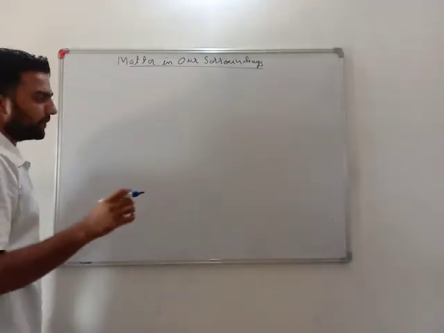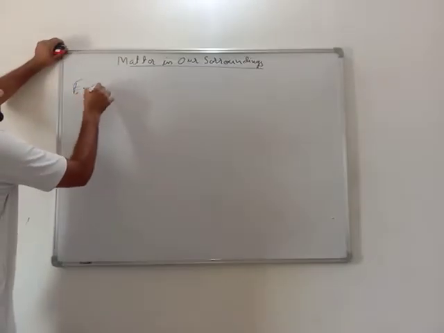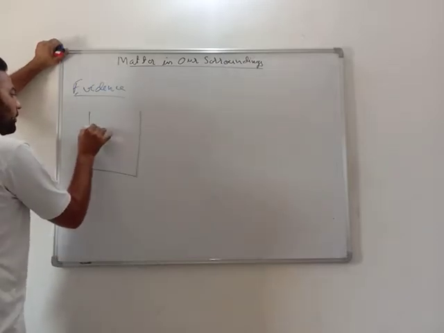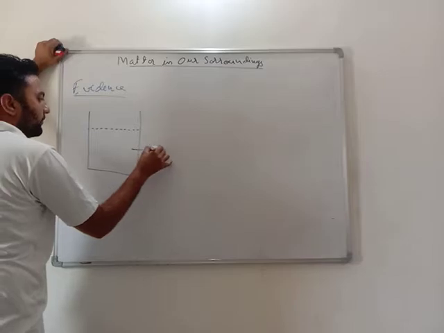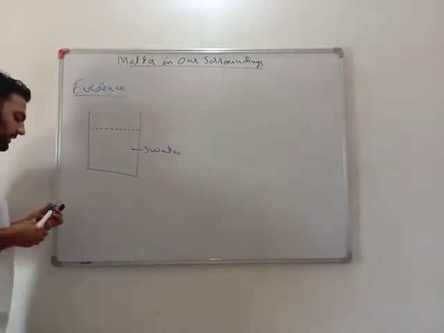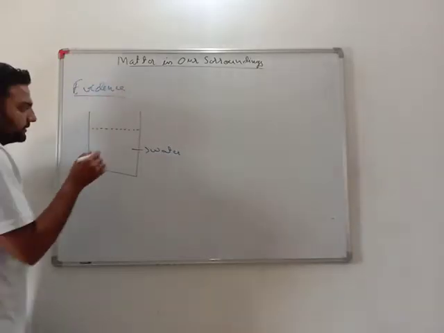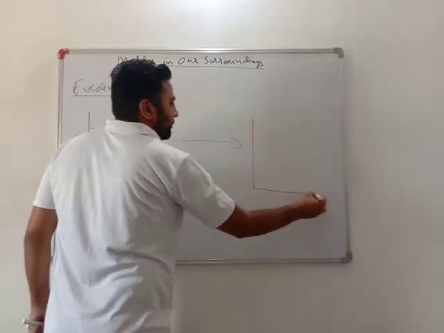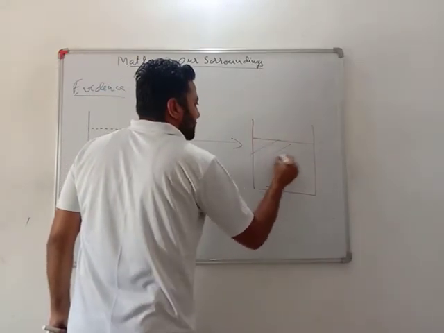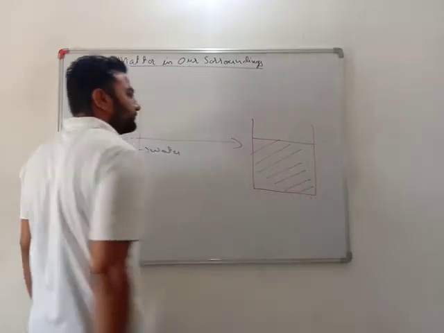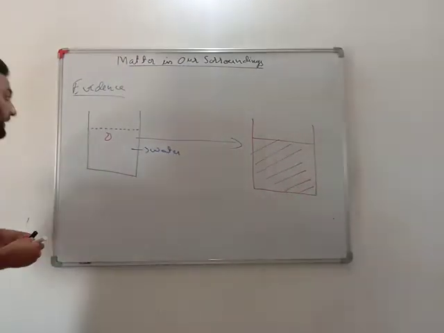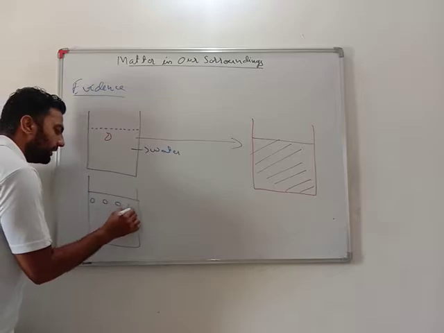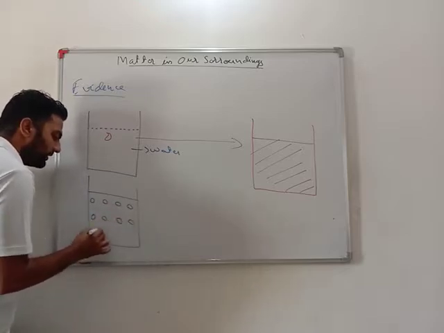Before we see the characteristics of these particles, we just need to give the evidence that matter is made up of particles. Very simple. If we take water and put a drop of ink, after 5 to 10 minutes, the whole water gets converted into red color. How? The concept says that as water itself is made up of particles, these are particles of water.